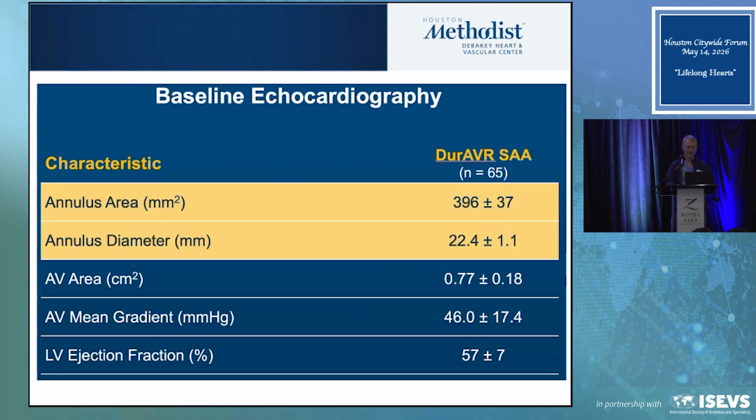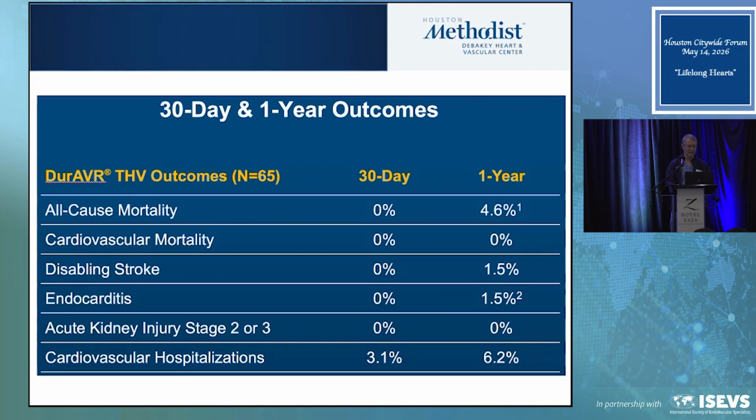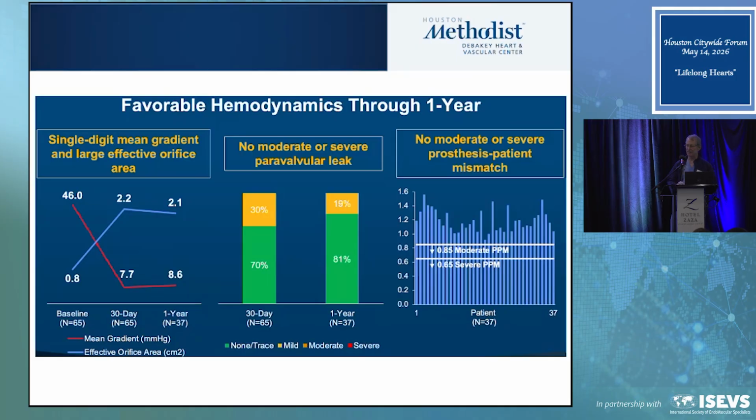Mean age is about 77. These were all small valves. These would have fit into the SMART trial by Evolute. The area was less than 400. And in this, we had no mortality, no strokes, a very low pacemaker rate. And hemodynamics, again, they look very similar to the self-expanding valve.